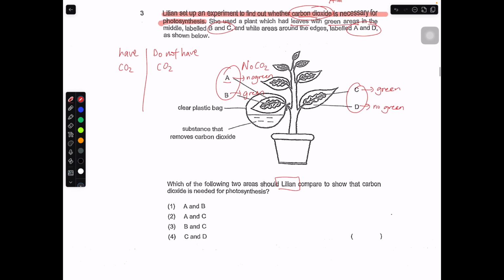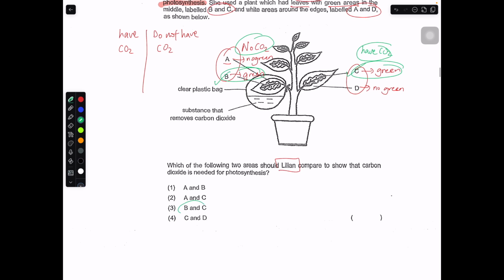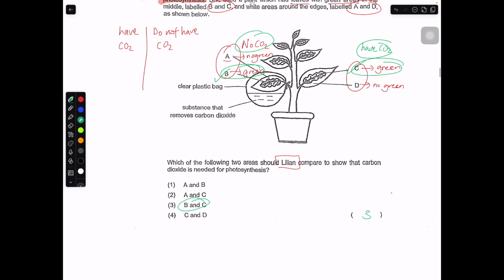In order to check which 2 setups, we should actually take green and green. One doesn't have carbon dioxide, one has carbon dioxide. So it should be B and C. B and C is the correct answer. In any fair experiment, or in any experiment you want to conduct, you have only one changed variable. The changed variable will be the presence of carbon dioxide, CO2 in short.